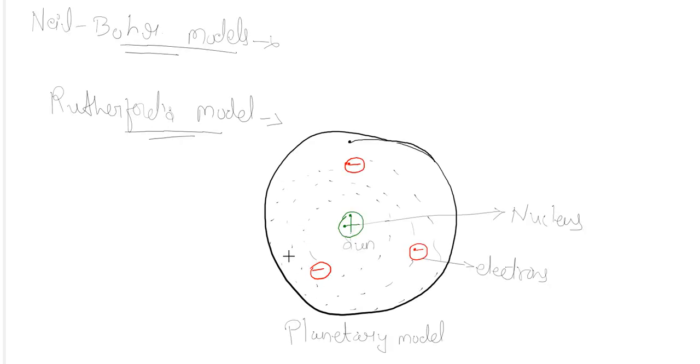Why was this model rejected? Rutherford said that the electrons are moving in a fixed orbital path. Everybody has played with a top, a bhavra.